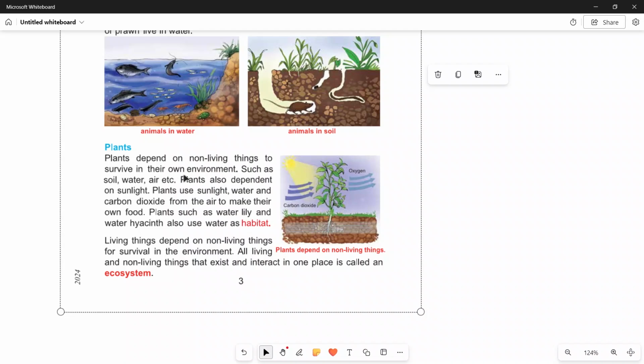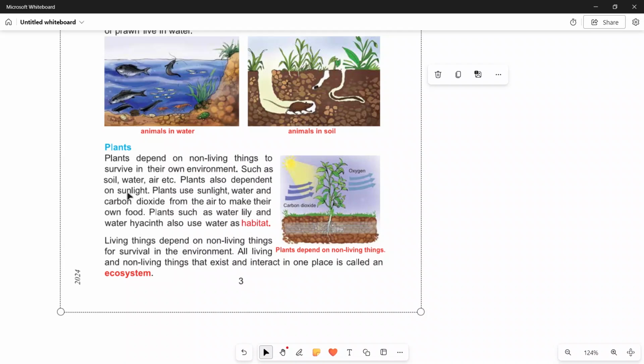Plants and trees cannot eat, but they make their own food to survive in their own environment, using soil, water, air, etc. Plants also depend on sunlight, which is called sun ray.